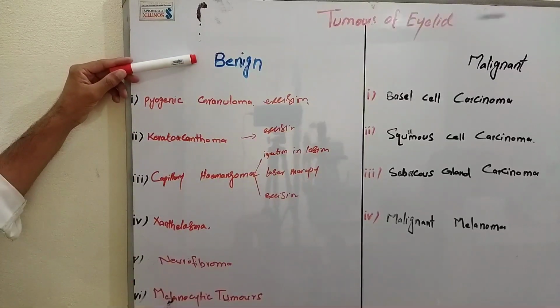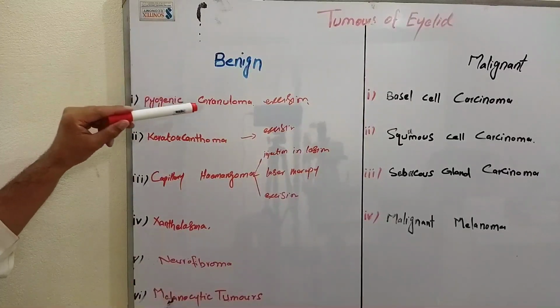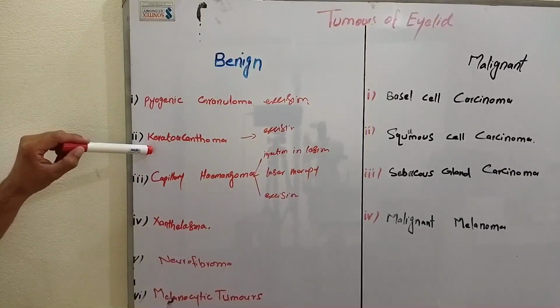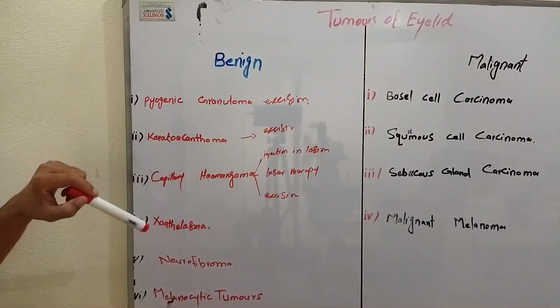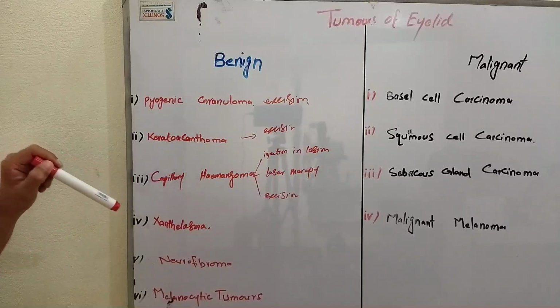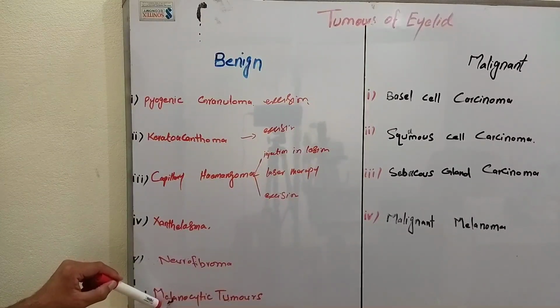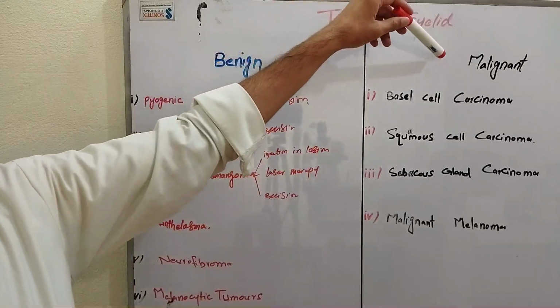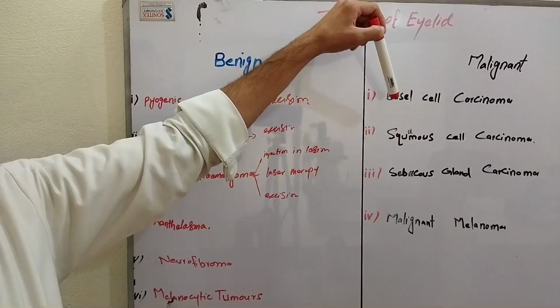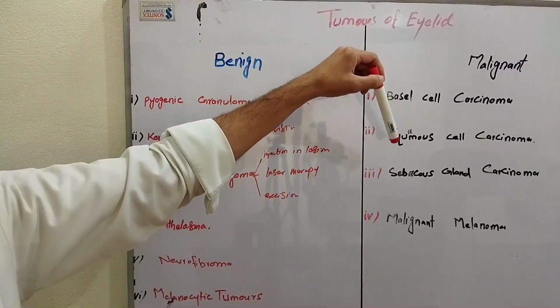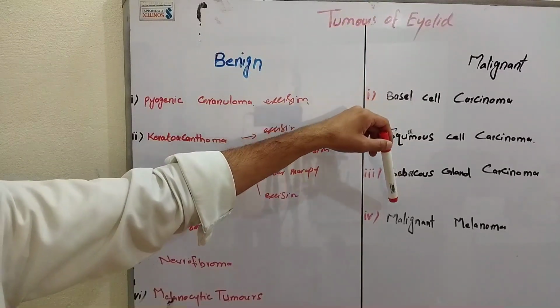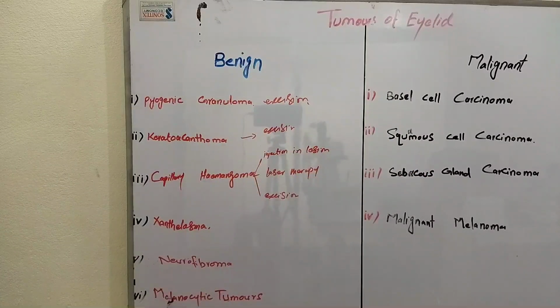What are benign tumors? Pyogenic granuloma, keratoacanthoma, capillary hemangioma, xanthelasma, neurofibroma, melanocytic tumors. After that, malignant tumors: basal cell carcinoma, squamous cell carcinoma, sebaceous gland carcinoma, malignant melanoma.